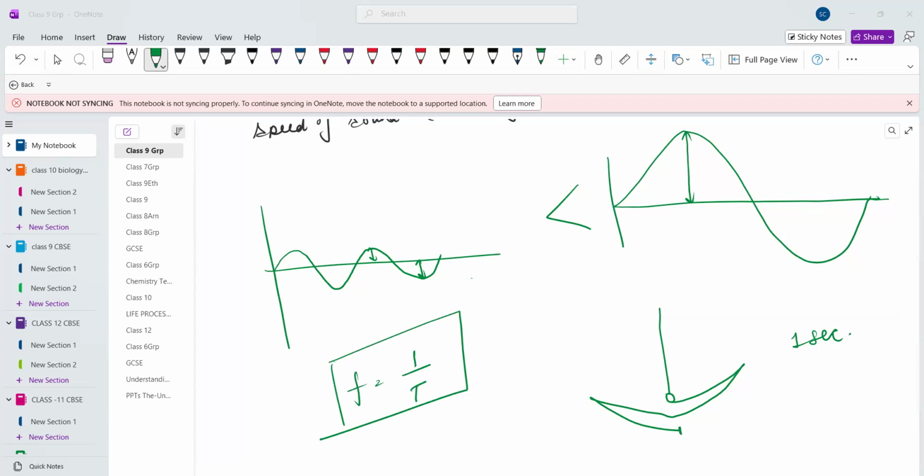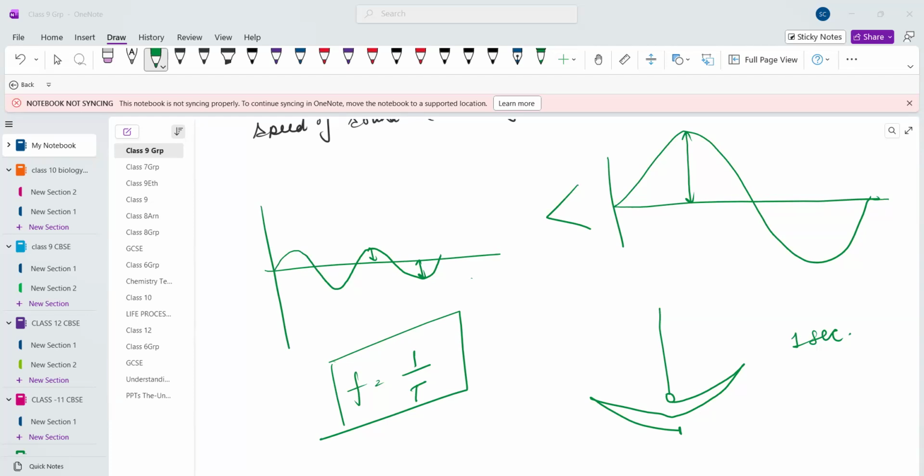Suppose we are having an object which is rapidly vibrating. So it is completing, say, 10 vibrations in 1 second. And there is one object which is slowly vibrating. So it is completing, say, 4 vibrations per second. The one which is completing 10 vibrations in a second has high frequency, and the other one which is completing only 3 or 4 vibrations in a second has low frequency.